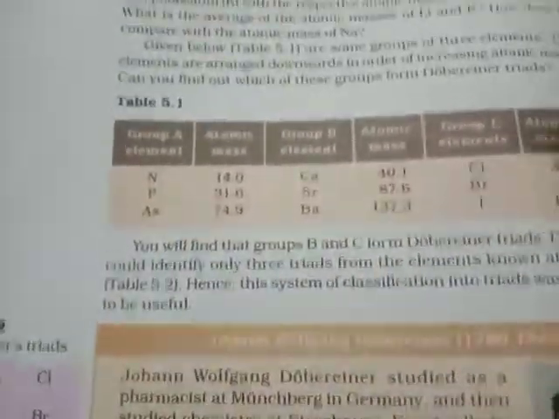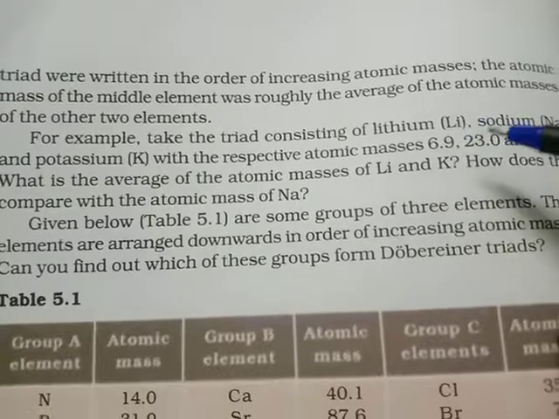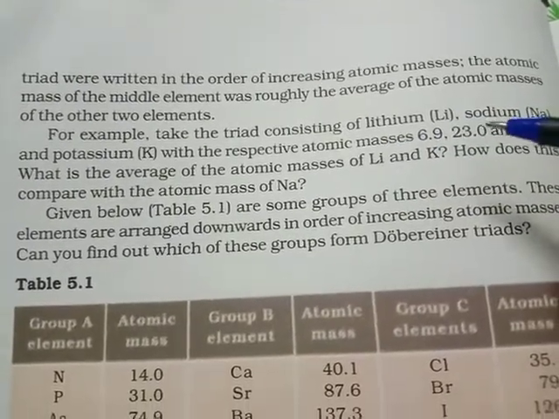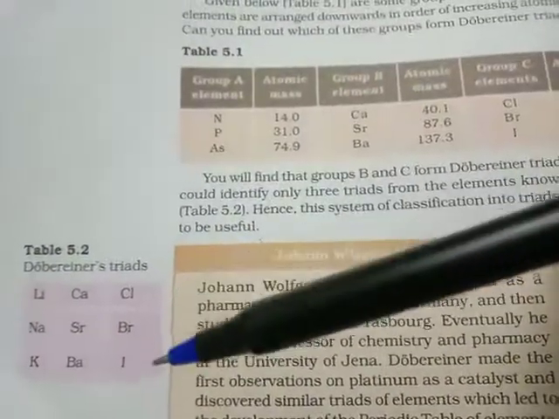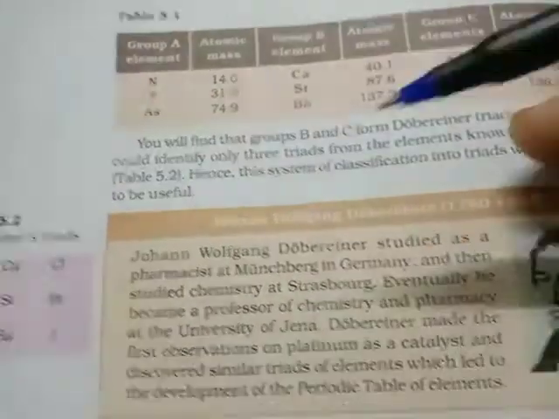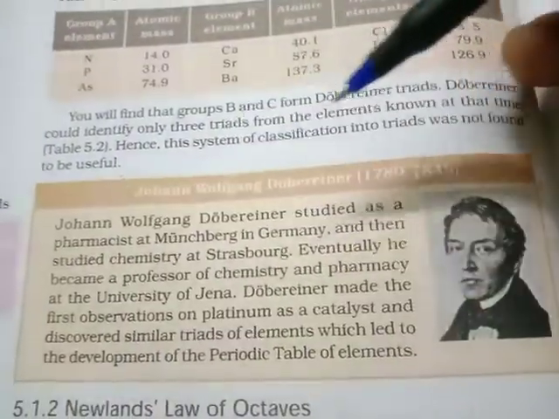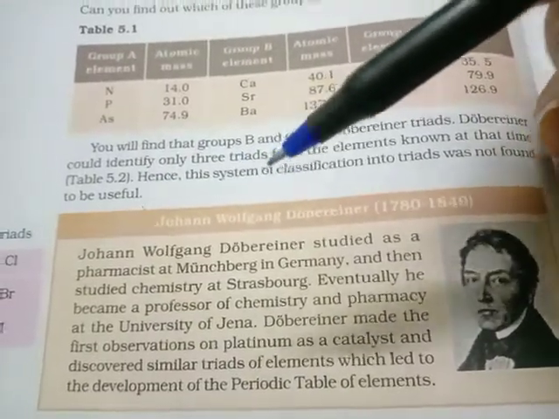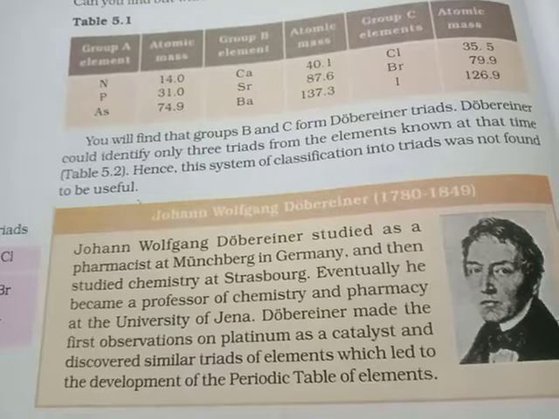You can write this example of lithium, sodium, and potassium. But the main drawback of Dobereiner's triads was that he could identify only three triads, and all the elements known at that time could not be classified according to this system. Hence, this system of classification of triads was not found to be useful, and that was the limitation of Dobereiner's triads. Thank you.